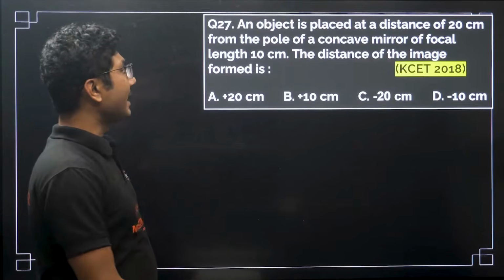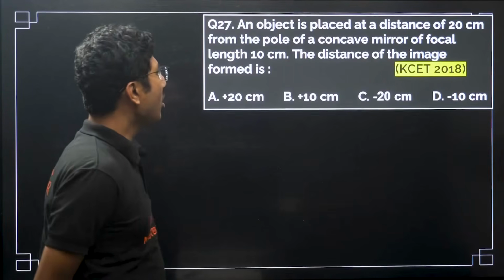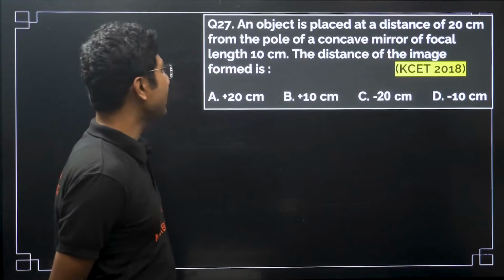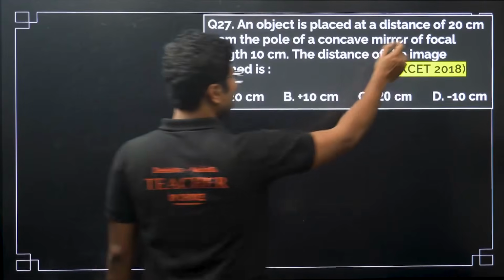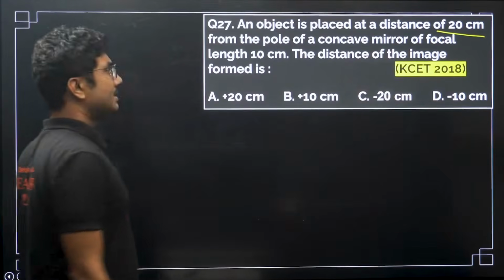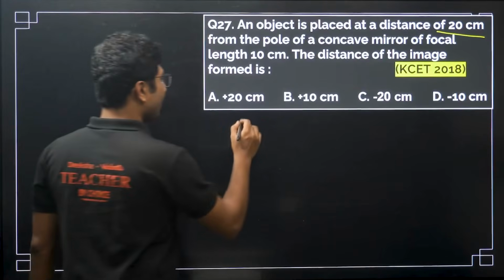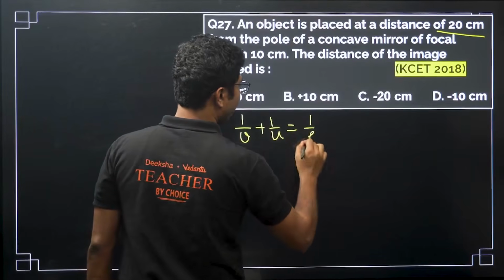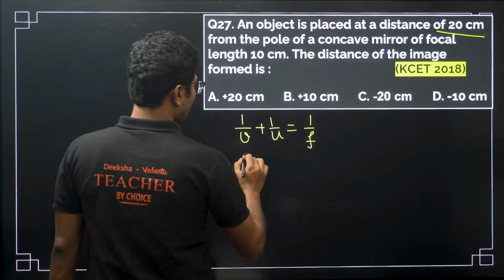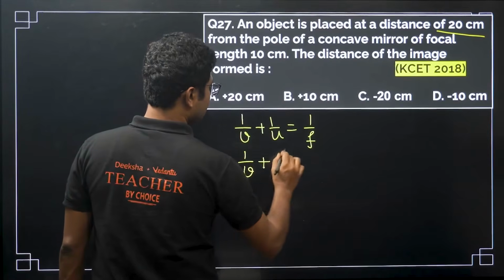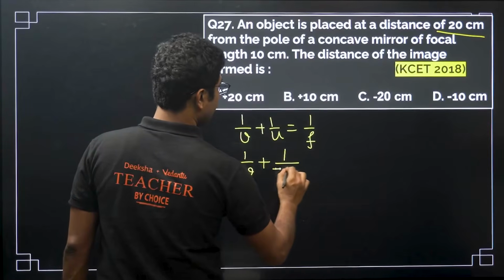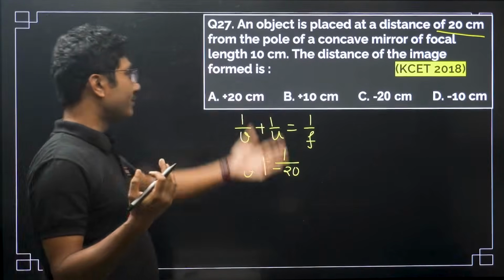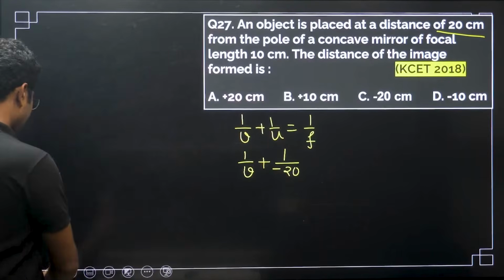An object is placed at a distance of 20 centimeter from the pole of a concave mirror of focal length 10 centimeter. The distance of the image formed is the question. So the object distance is 20 centimeter, the focal length is 10 centimeters. So 1 by V plus 1 by U equals 1 by F, so 1 by V plus 1 by minus 20. Oh, this is easier, we don't even need to calculate it. Calculation is not required.